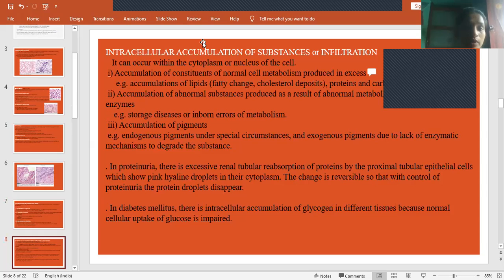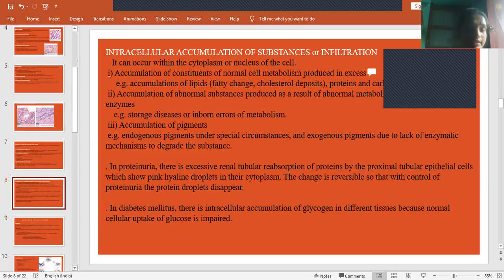And then intracellular accumulations: accumulation of normal metabolites or abnormal metabolites or accumulation of proteins. All this can be reversed when the etiological agent is removed. Then coming to morphology of irreversible cell injury.